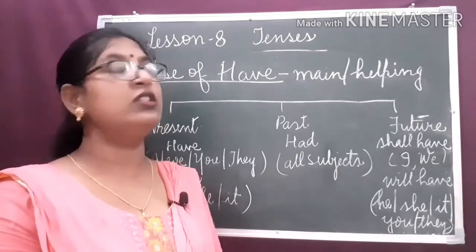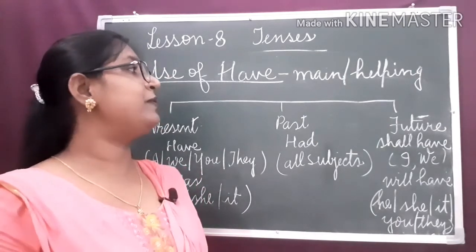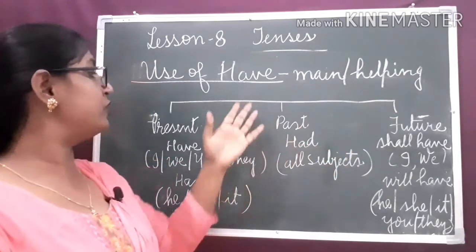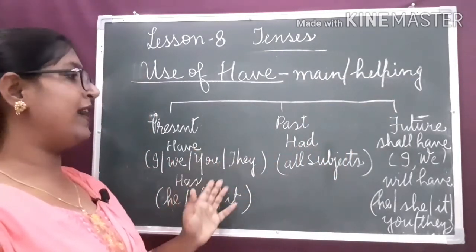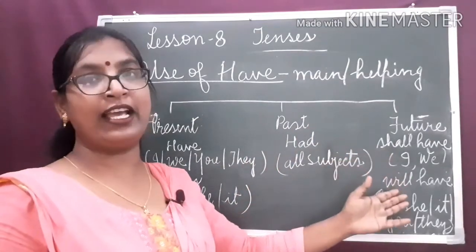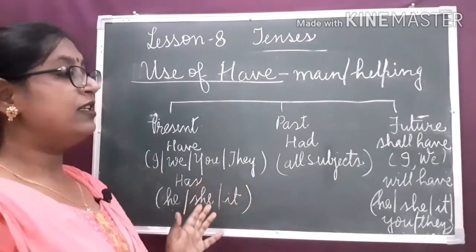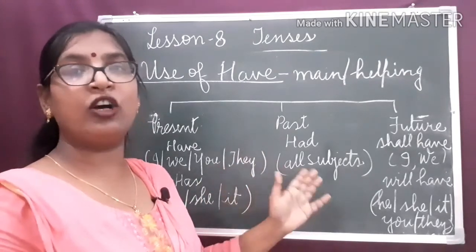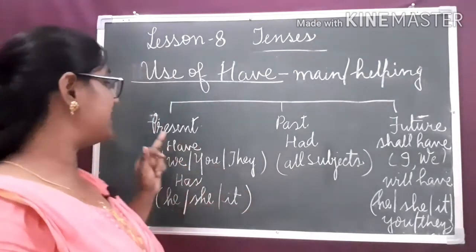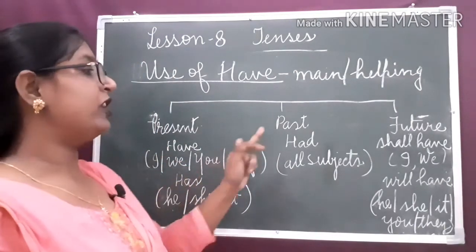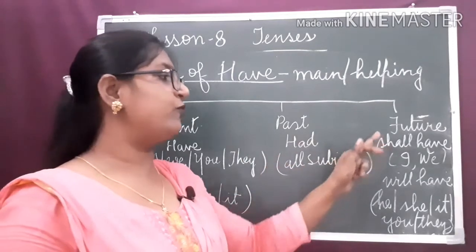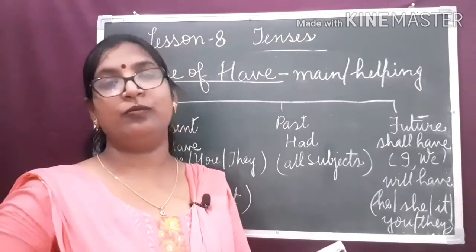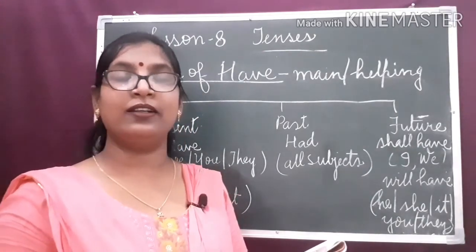Then we studied the use of have. Have can be used as a main verb as well as a helping verb. The different forms of the verb have are have, has, had, shall have, will have. According to the subject, we use the correct form of the verb. In present tense, we use have and has. In past tense, we use had, and for future tense, we use shall have or will have. I hope, my dear children, you understood this topic. Thank you.